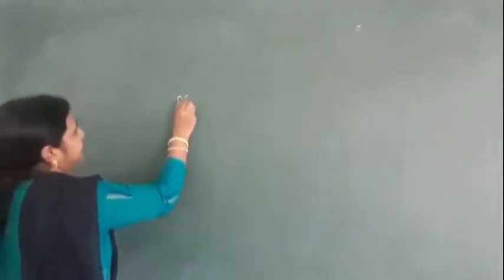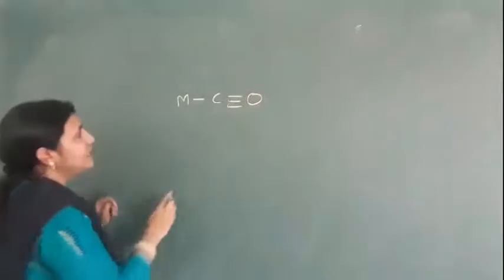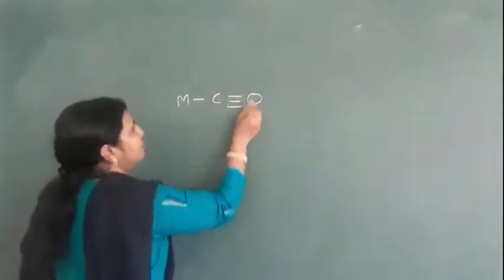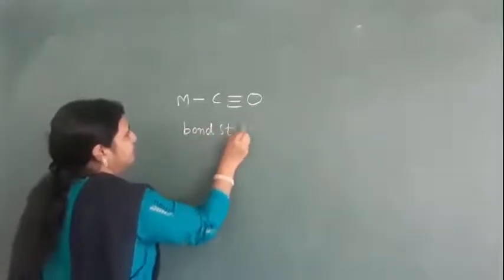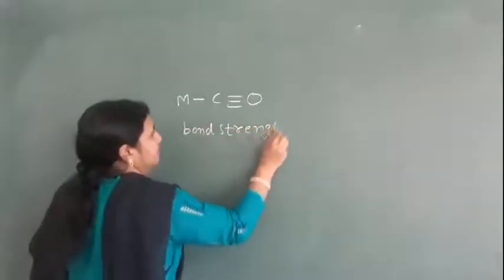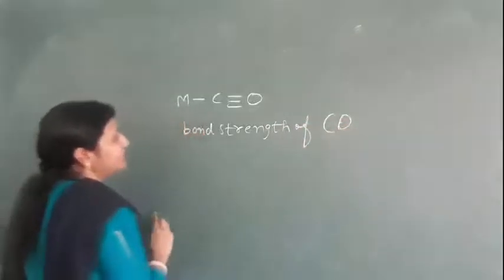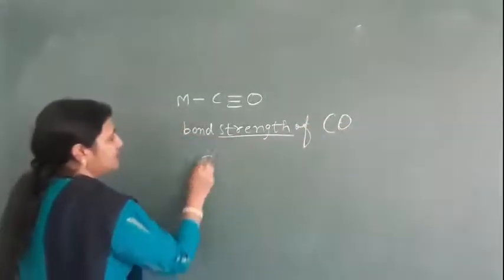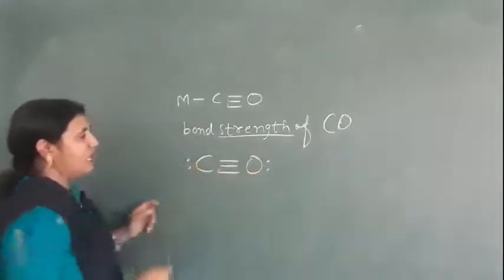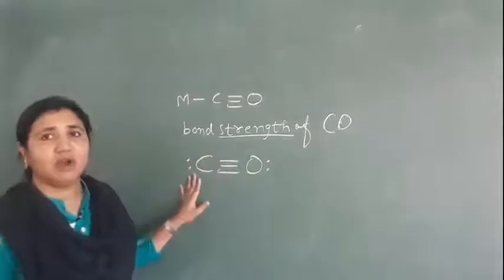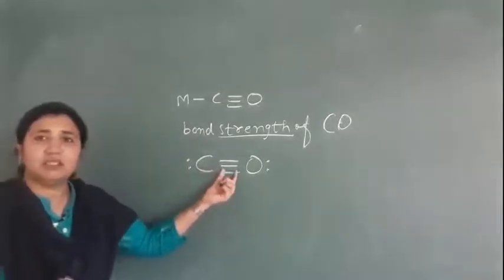Now see the metal and carbonyl bond. We have to find out the bond strength of CO. When we talk about the strength of the CO bond, this is a C triple bond O. Before bonding with the metal, this bond is very strong because it is a triple bond.